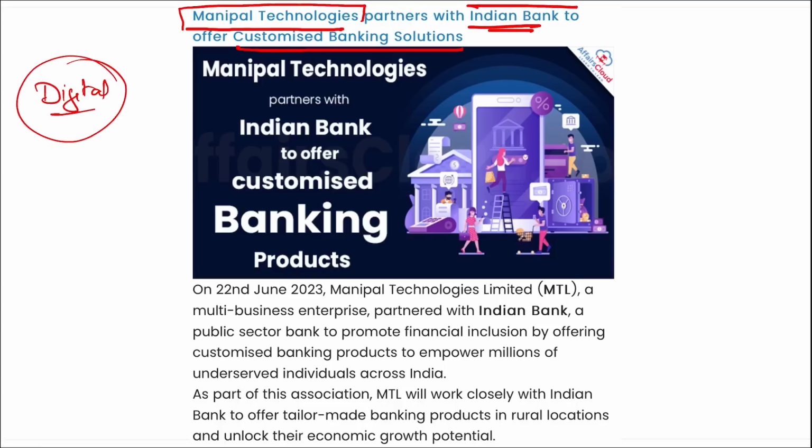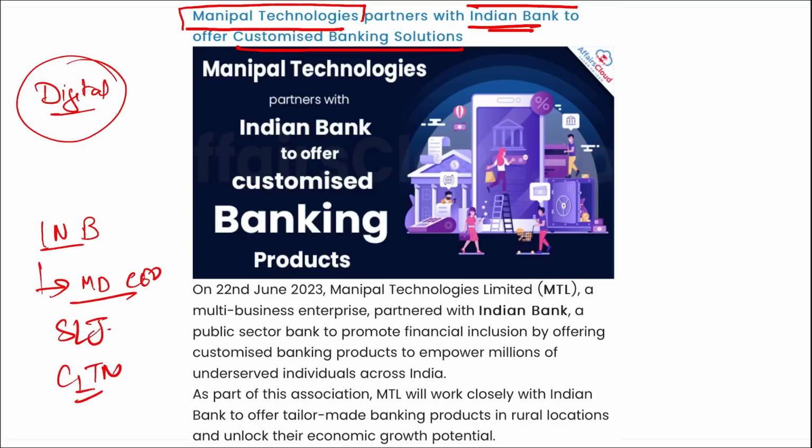As a part of this, MTL, that is Manipal Technologies Limited, will work closely with Indian Bank to offer tailor-made banking products in rural locations and unlock their economic growth potential. Right? Directly remember this. Then if we talk about Indian Bank here, who is the MD and CEO for Indian Bank? Shanti Lal Jain. Headquarter is in Chennai, Tamil Nadu.